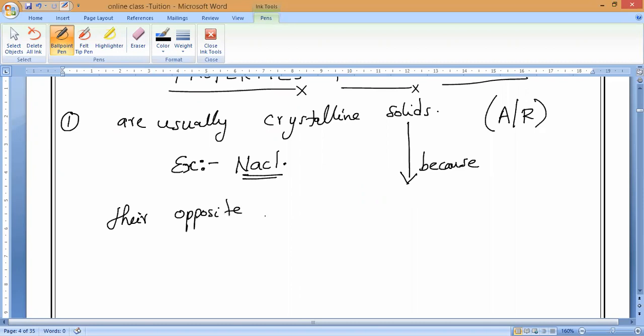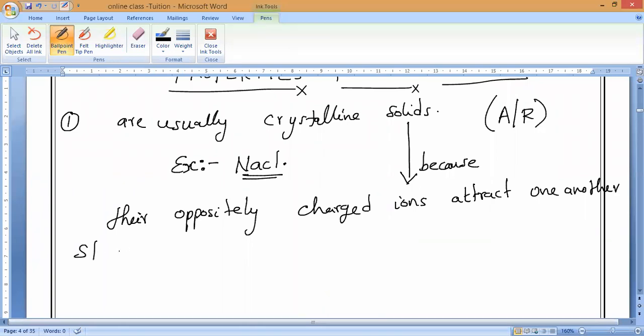You see, 100% reason and assertion will come in chemistry. From this only they will ask you properties, because they can easily confuse you. Oppositely charged ions attract one another. That is the reason for the crystalline structure. Attract one another strongly. So are ionic bonds strong bonds or weak bonds?